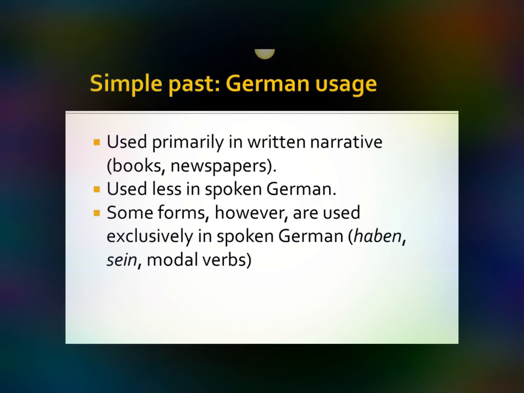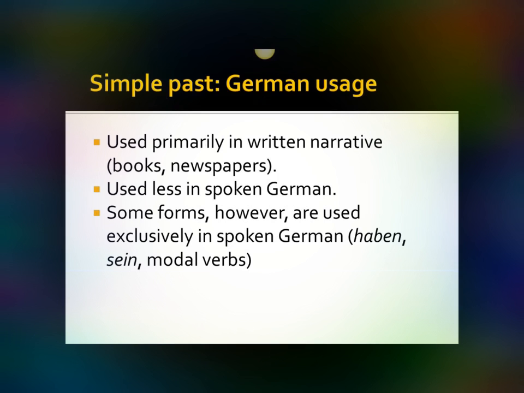As we'll see in one example today, arbeiten, it just doesn't lend itself very well to a spoken situation. Some verb forms, however, are used exclusively in spoken German. These are what I tell my students are the high frequency verbs, such as haben, sein, and the modal verbs.